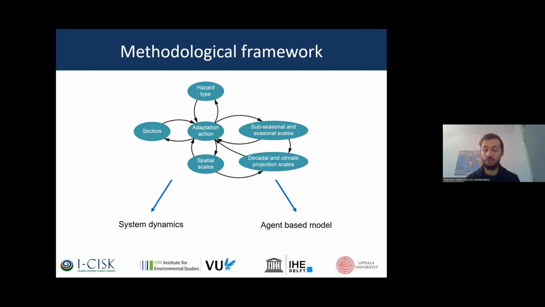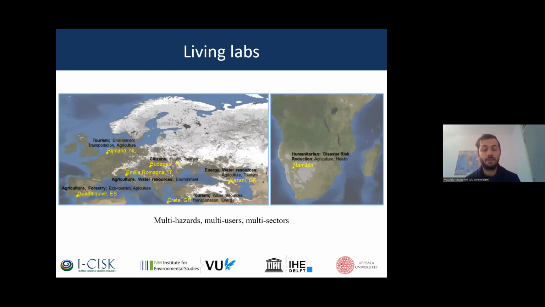From the one end, we'll use system dynamics, and from the other end, agent-based models, in order to complement the pros and cons of each of these approaches. The models that will be developed will be applied in 6 living labs in Europe and 1 living lab in Namibia. We call them living labs because we are going to develop the models together with the stakeholders. So it is a co-production process with all the stakeholders.